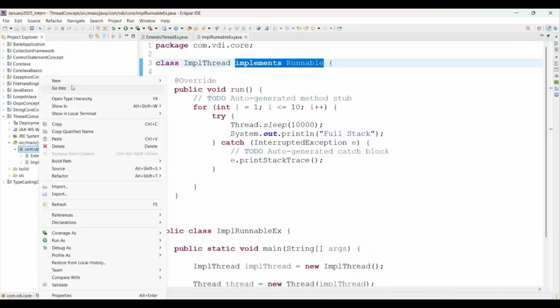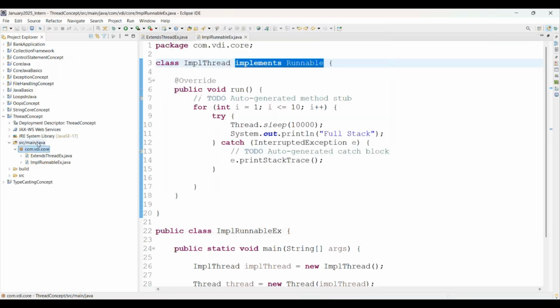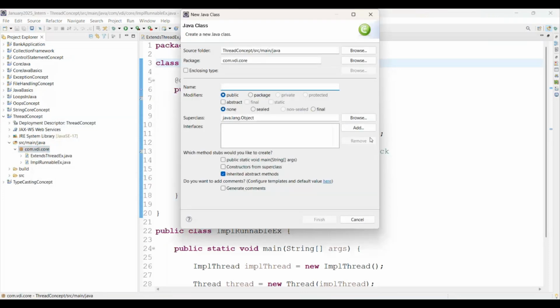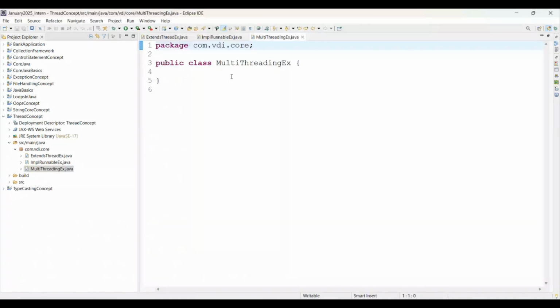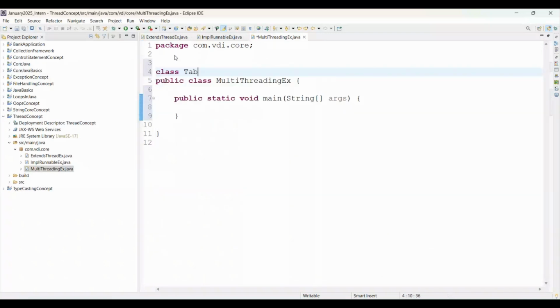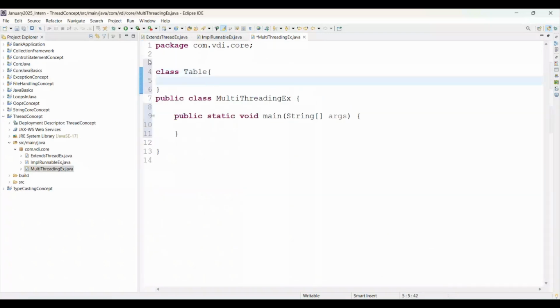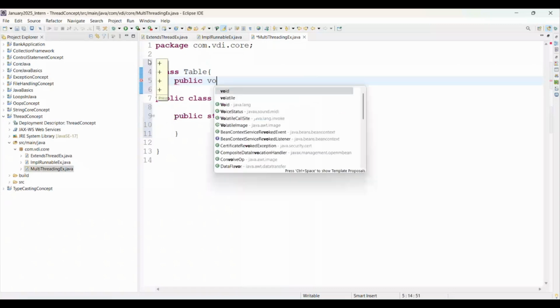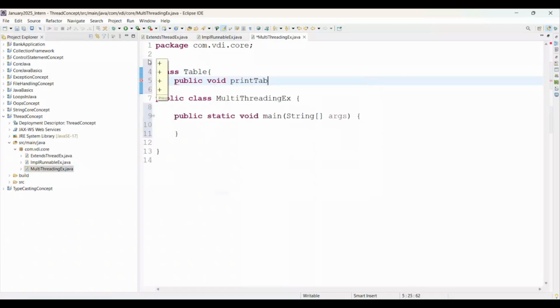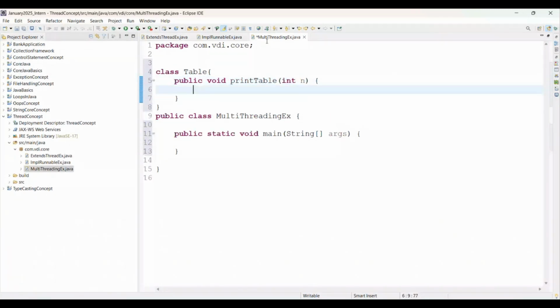Simply right click on the package, new Java class. This is the new Java class we are going to create here. And the class name I'm giving here is MultiThreadingExample. Simply add the main method. I'm creating one class named Table, and within Table I'm adding one method, public void printTable. We are passing the input as integer n. Then our logic is very easy. There is only single complexity.